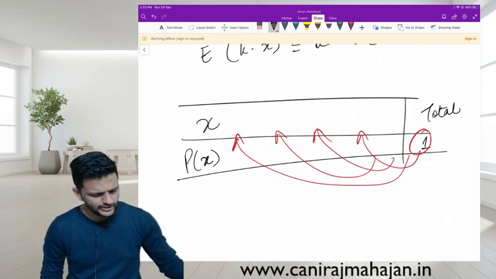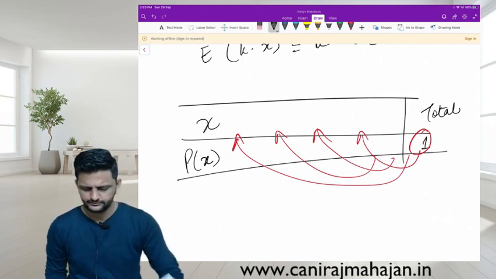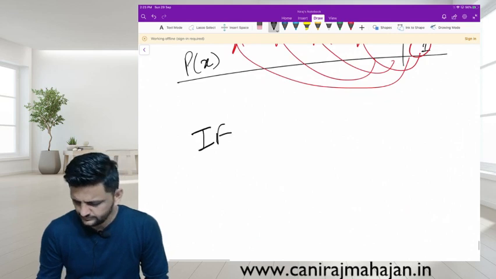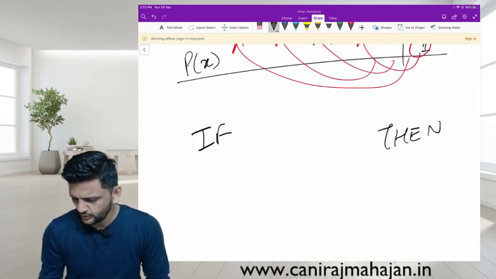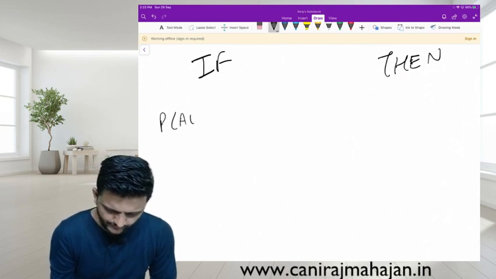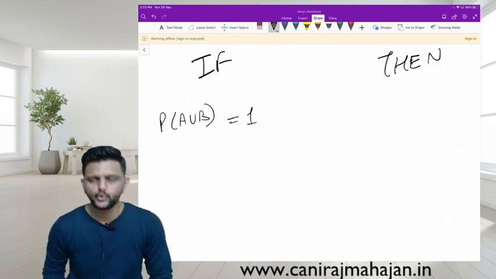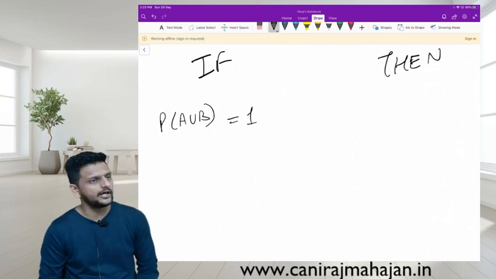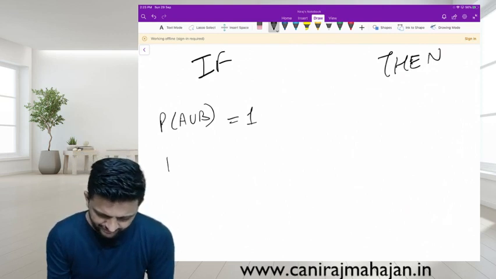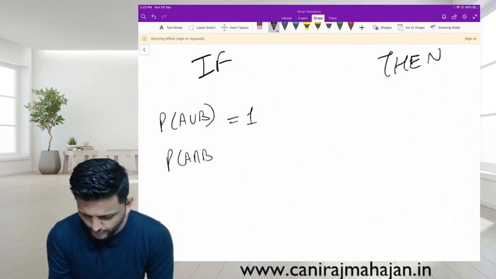Have you taken one question of if and then? You need not solve, just give me answers. If A union B is 1, what will you say? A and B are exhaustive events. If P of A intersection B equals 0, what will you say?